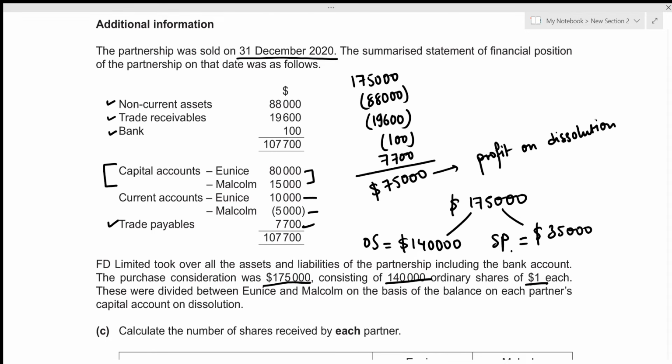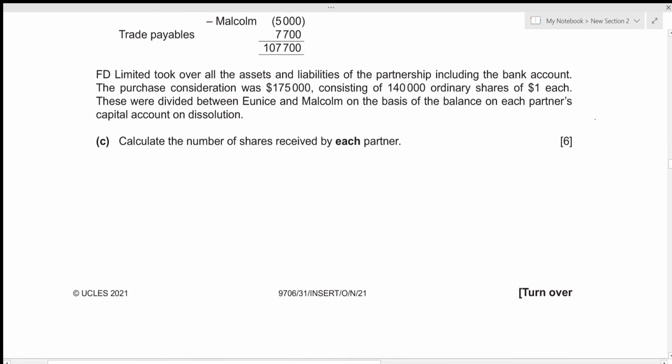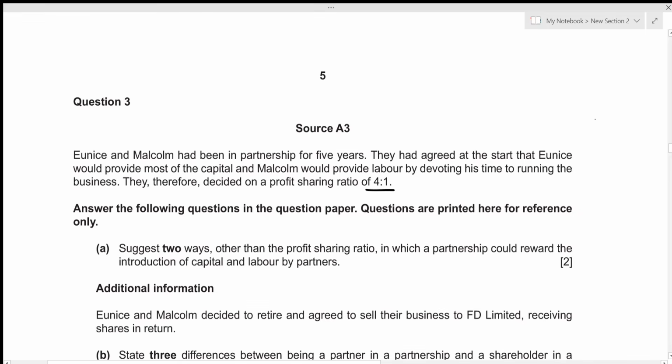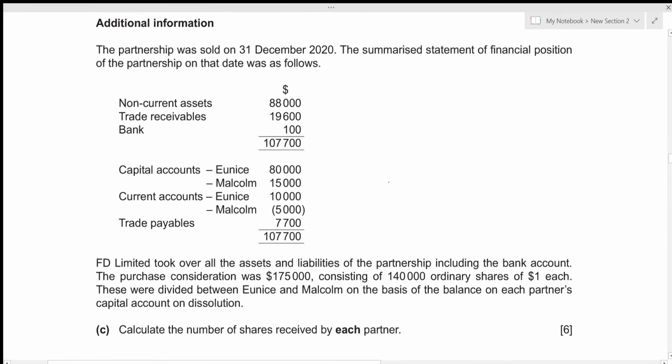And this profit on dissolution should be divided among the partners, who are Eunice and Malcolm, on their profit sharing ratio. So let's have a look at the above information. We were given the profit sharing ratio, and that was a 4:1. So out of 5 parts, 4 parts will belong to Eunice, whereas 1 part will belong to Malcolm. So we will divide this profit on that particular basis.